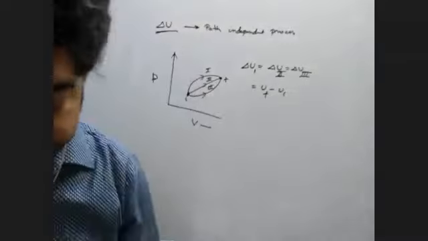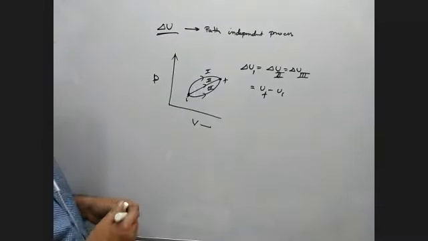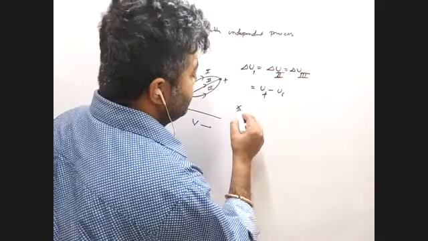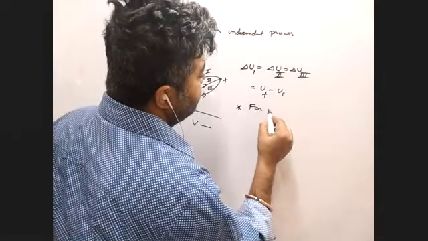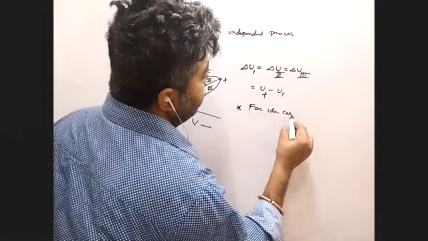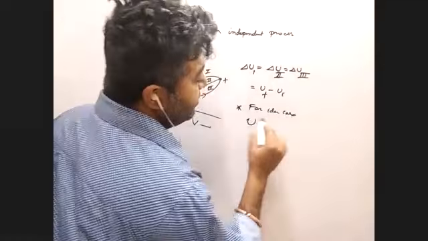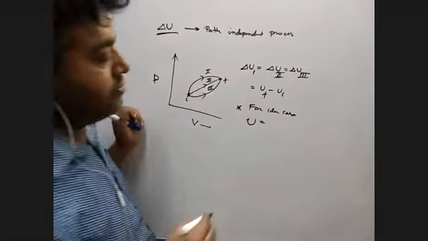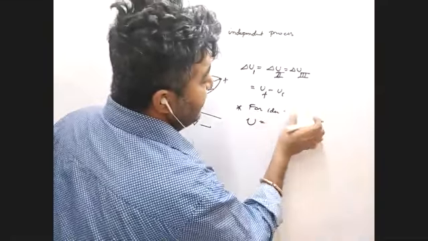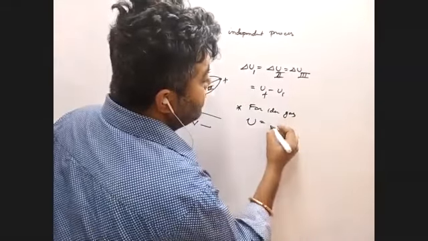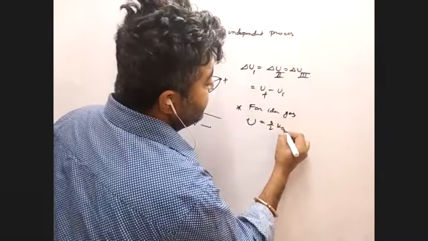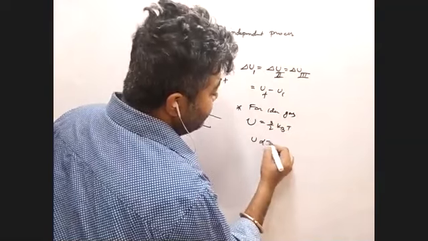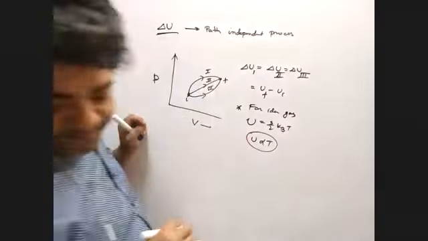Okay. Now, apart from that, for the ideal gas case, U is equal to 3/2 kBT. That means U depends on temperature. Is it clear?